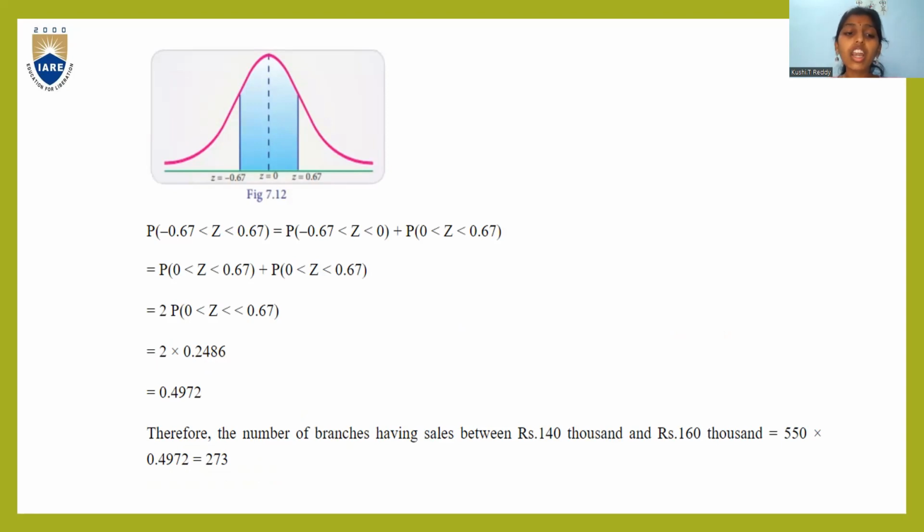The value is 2 into 0.2486, so the final value is 0.4972. Therefore, the number of branches having sales between rupees 140,000 and 160,000 is 550 into 0.4972. That is 273 branches will have sales in this range, rupees 140,000 to 160,000.